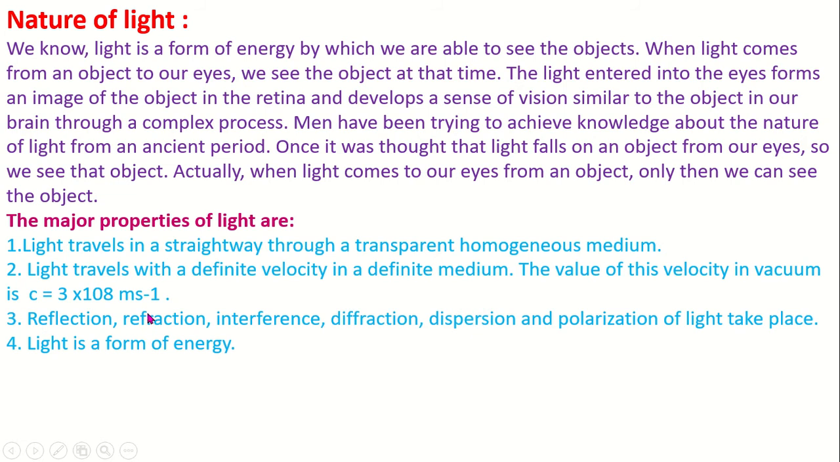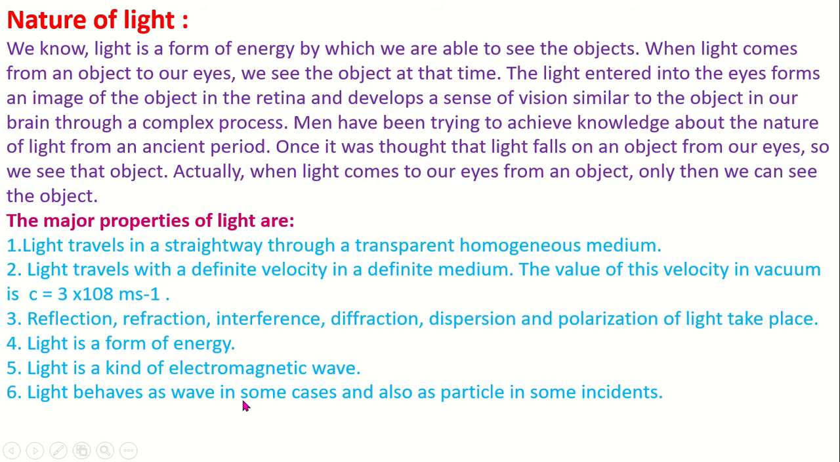Number 3. Reflection, refraction, interference, diffraction, dispersion and polarization of light take place. These are different optical phenomena which are caused by light. Light is a form of energy. I have already told you, light is a form of energy. Light is a kind of electromagnetic wave. That means it has both electric and magnetic fields. Light behaves as a wave in some cases and also as a particle in some incidents.